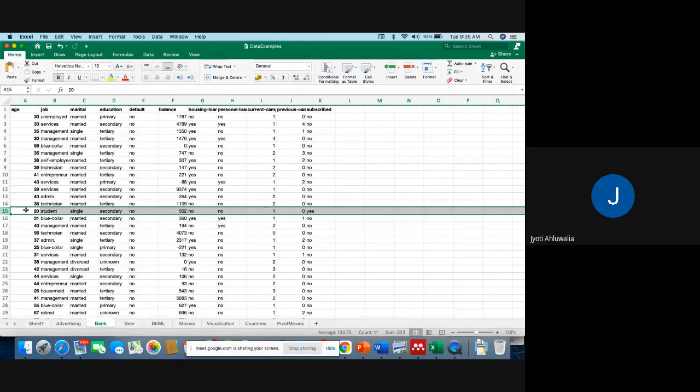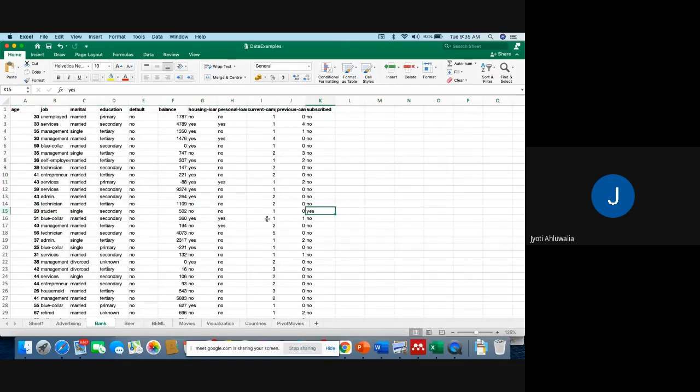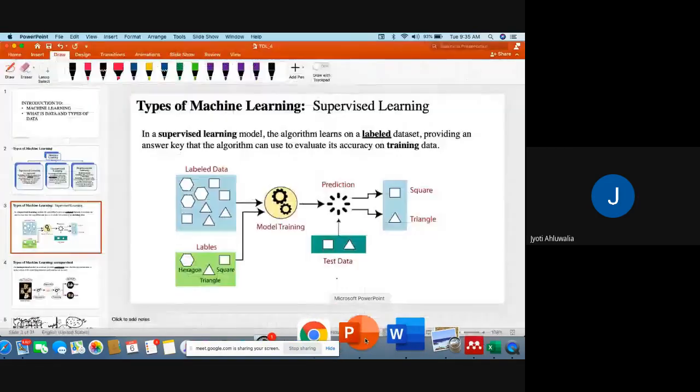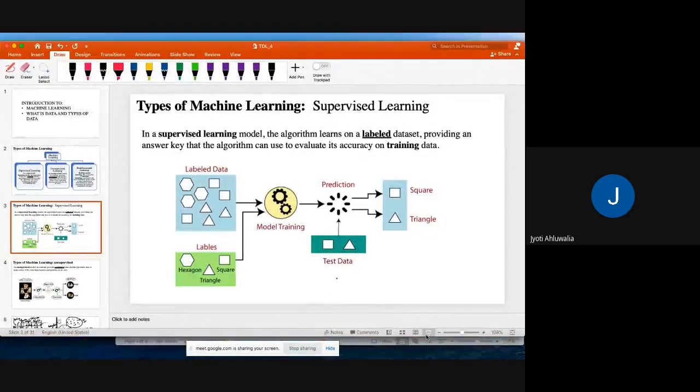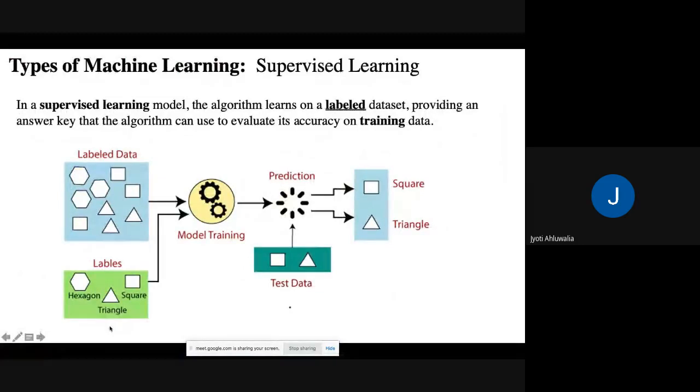So people with these features are subscribing to my bank advertising campaign. So this becomes my labeled data set, right? In the same way, we have the data and we have the label. If we have the data about some figures, we know that a figure with 6 sides would be a hexagon, a figure with 4 sides is called a square, a figure with 3 sides is called a triangle.